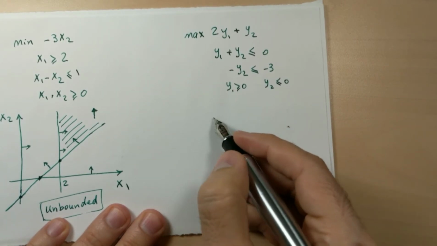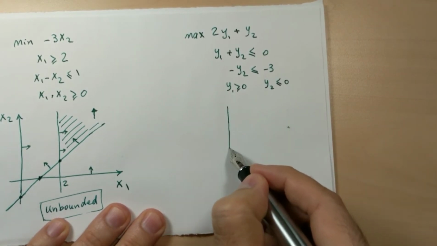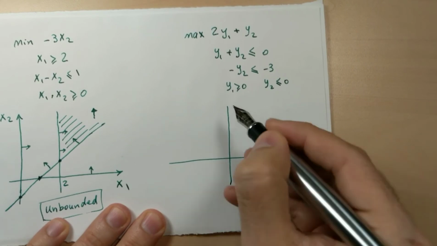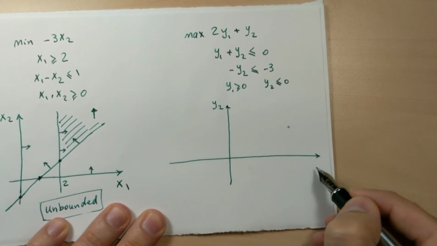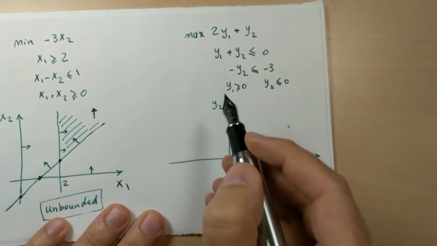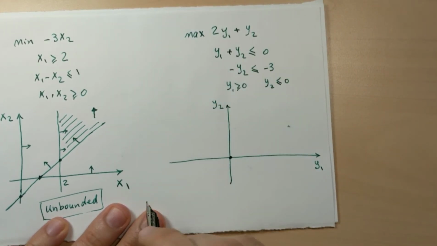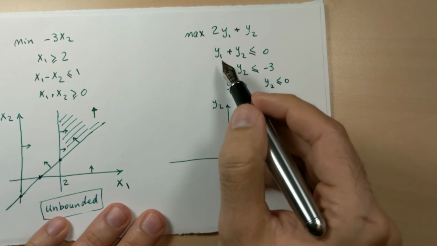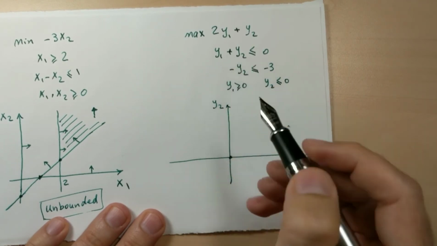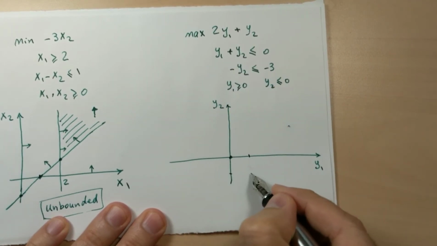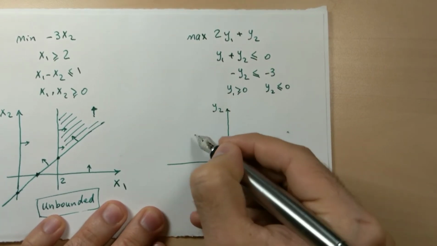Let's draw the graph of this problem. y2, y1. The first constraint, 0 and 0 is one point, we need another point. Assume that y1 is 1, y2 is negative 1. So this point.